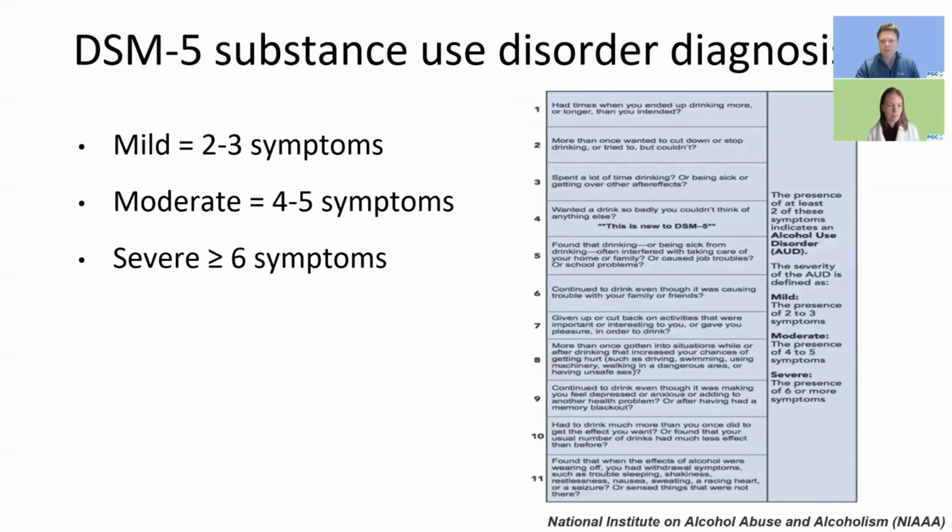And so moving on from the negative consequences to how we define substance use disorders. Substance use disorders are defined by the DSM-5 as the presence of at least 2 of 11 criteria within a 12-month period, with disorder severity indexed by the number of criteria endorsed: 2 to 3 for mild, 4 to 5 for moderate, and 6 or more for severe. Broadly speaking, substance use disorder criteria correspond to the presence of different substance-related problems and can be assessed in relation to a variety of substance classes, including alcohol, nicotine, cannabis, opiates, and cocaine.